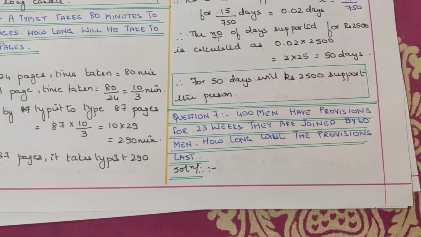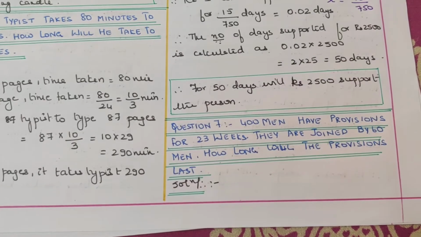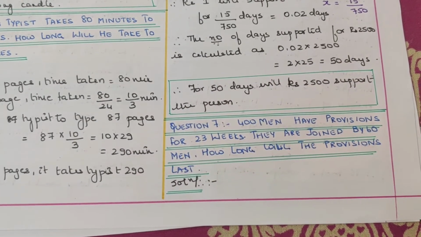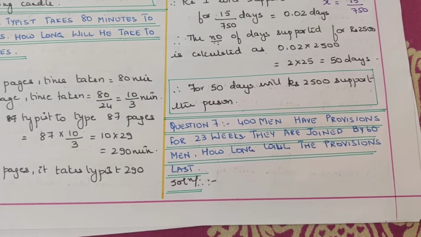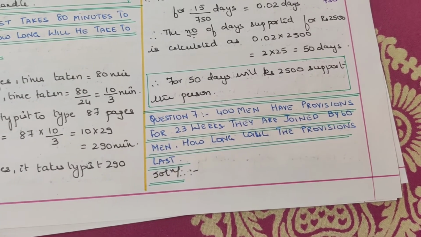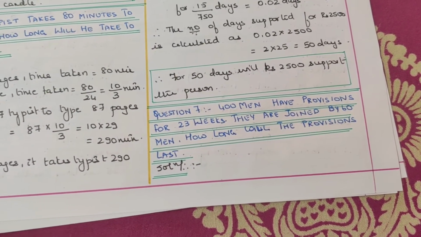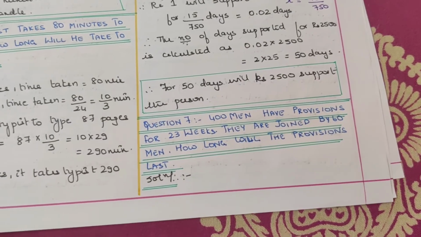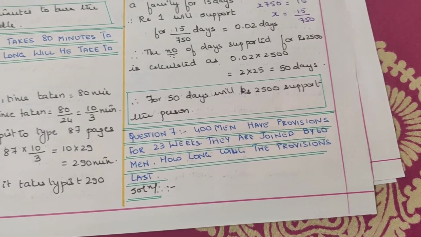Moving on to the 7th sum. 400 men have provision for 23 weeks. They are joined by 60 men. How long will the provision last? This is like inverse proportion, because the number of men is increasing, so the number of provision days will become lesser.